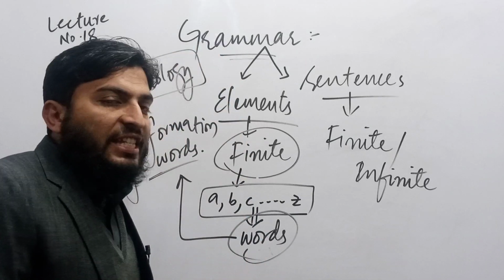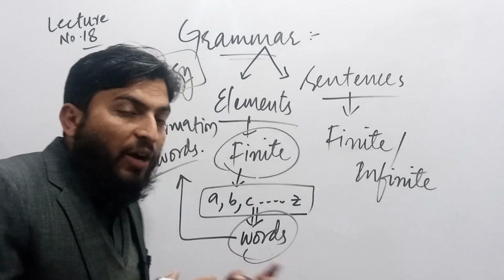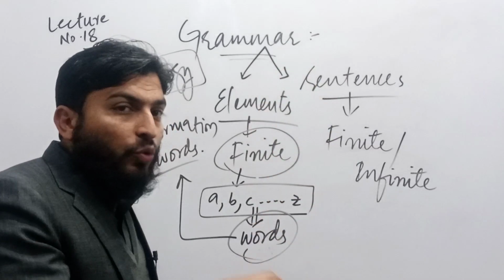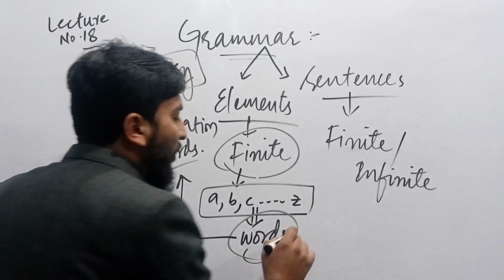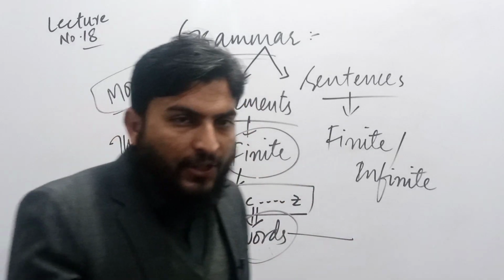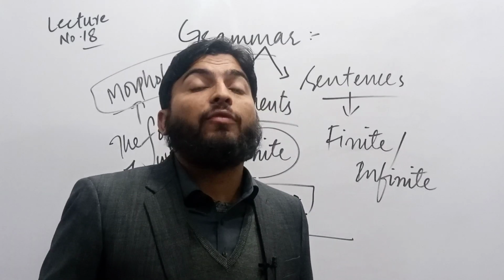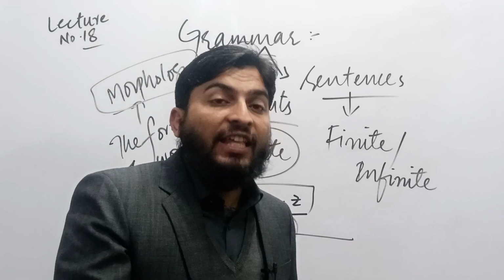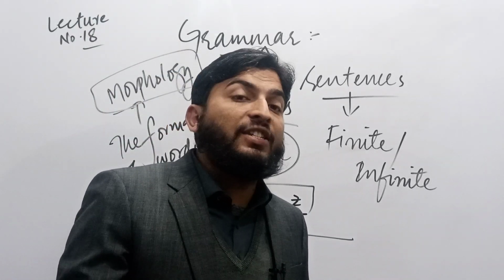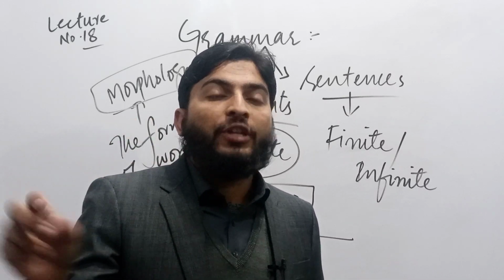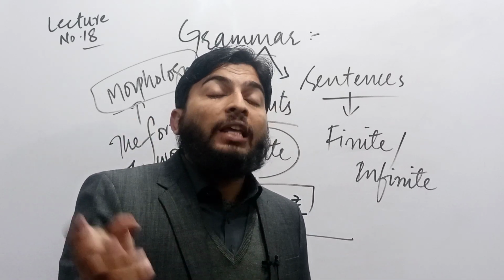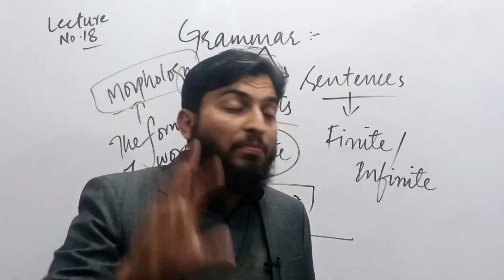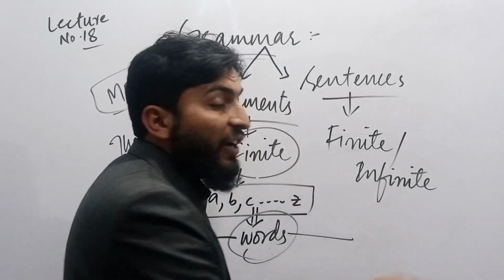Now, when these letters are combined, they form words. When we provide a kind of structure to these words, this proper structure is given to us by grammar. That structure which we follow, if we want to make two sentences, if we want to frame three sentences, or if we want to frame innumerable number of sentences. For example, if I want to make a sentence and that sentence contains 13 words, 14 words, which is finite. But if I want to make sentences in paragraphs, even if I'm writing a book or more than a book, it means that these sentences would be infinite in number.